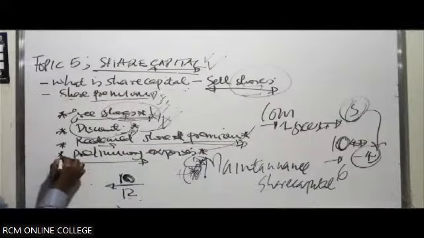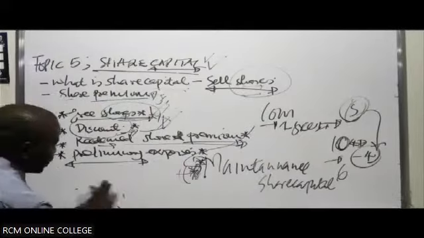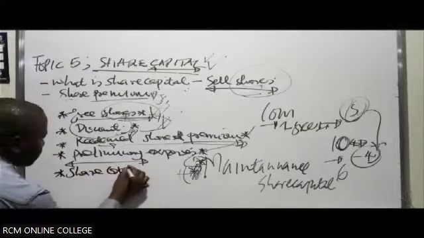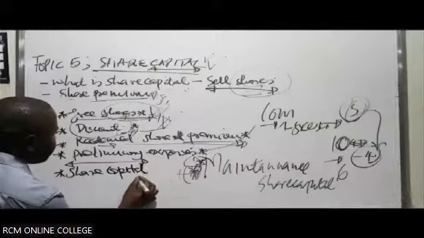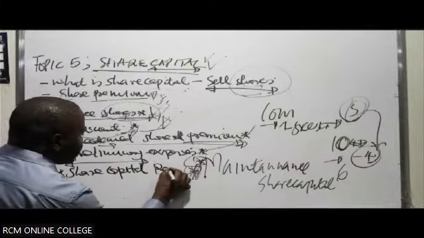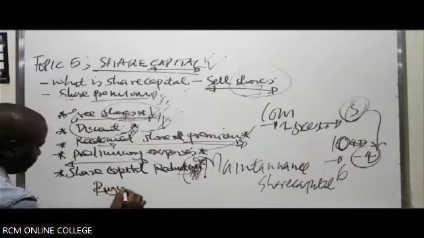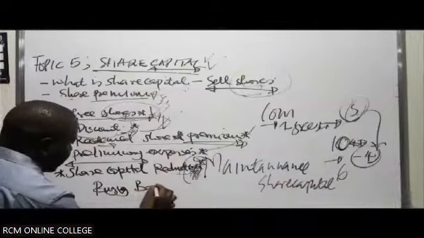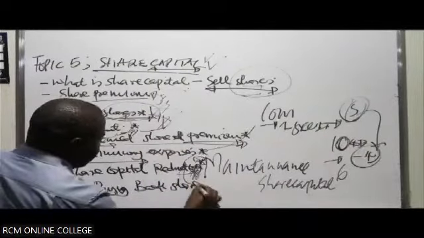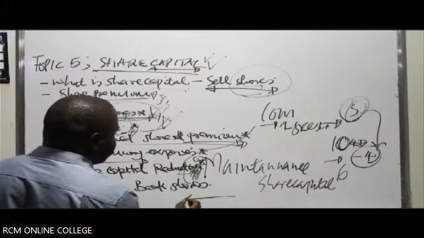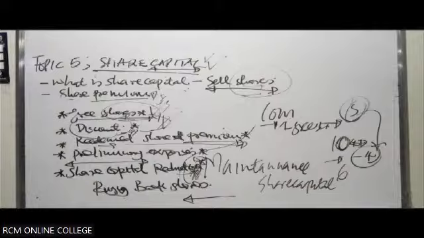Also, you may be doing what we call share capital reduction. Part of the approach you can use to do share capital reduction, and we will look at this later on, is buying back shares. You buy back your shares. So you had been given some amount by the shareholders, but now you want to reduce the capital. How do you reduce it? You tell them to relinquish their shareholding, and I give you back your money.